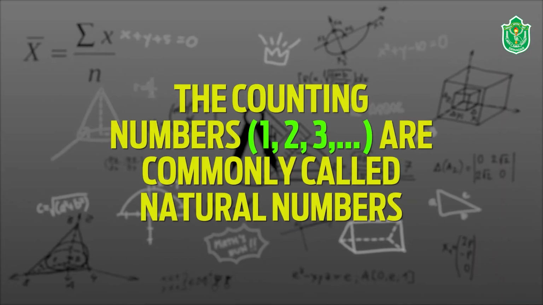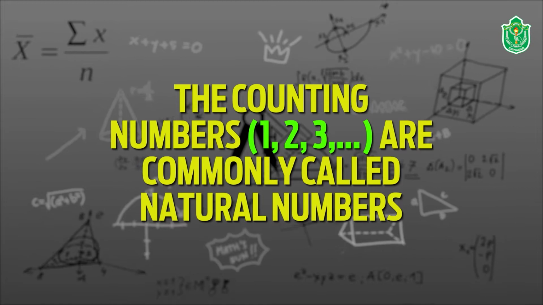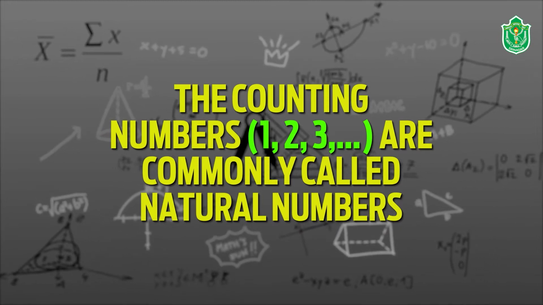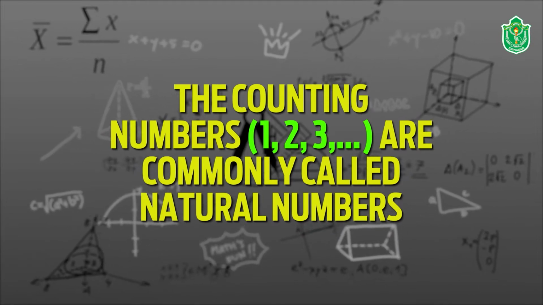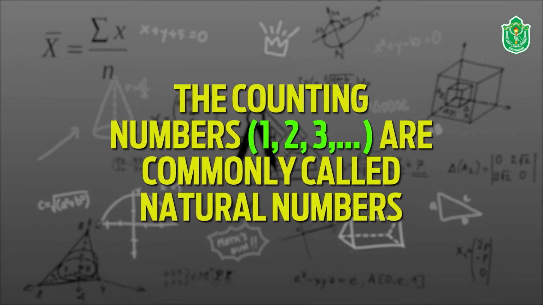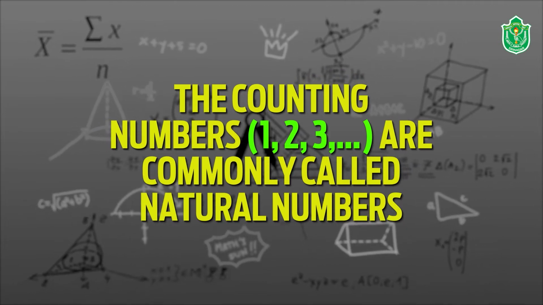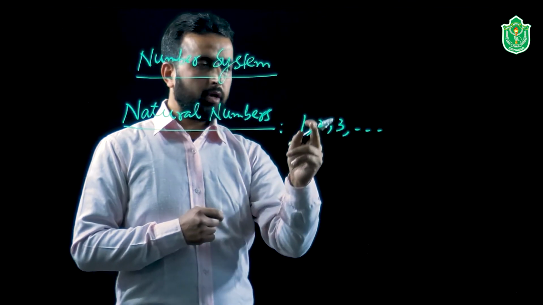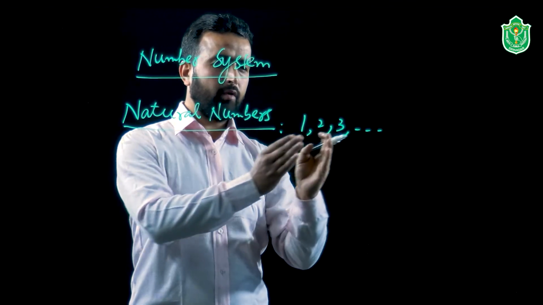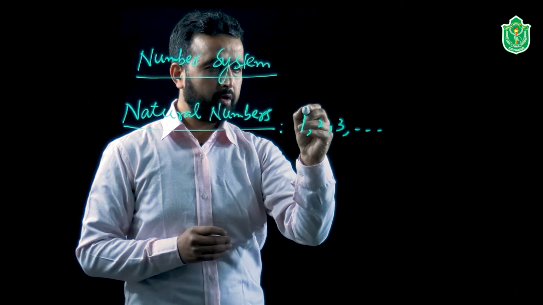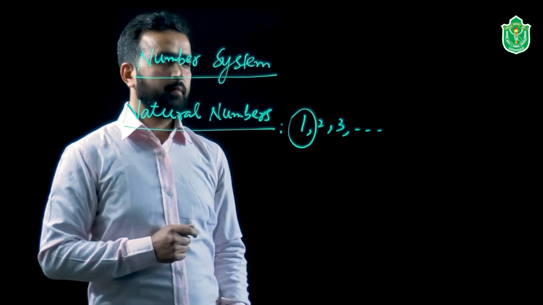All the counting numbers are known as natural numbers. So here the question arises now, which is the smallest natural number? As it is evident, the natural numbers start from 1. So the smallest natural number here is 1.